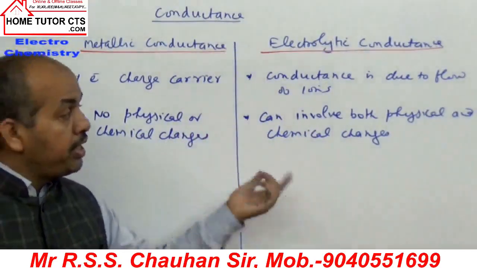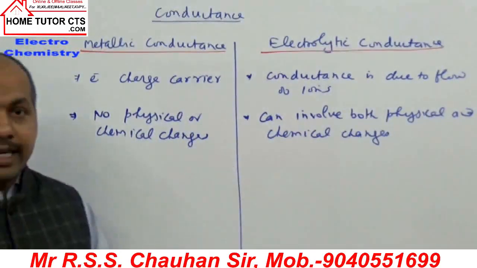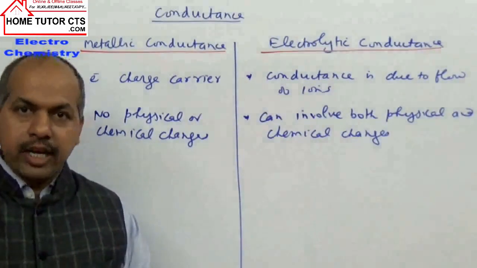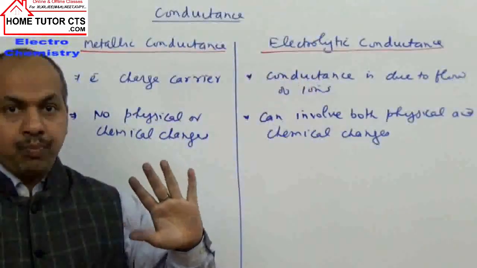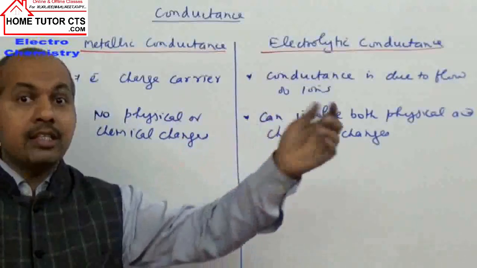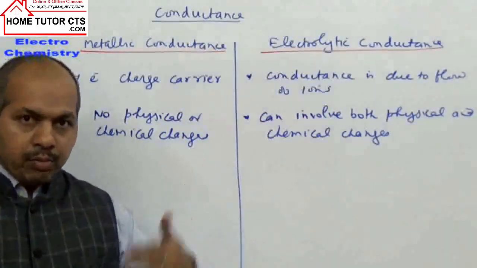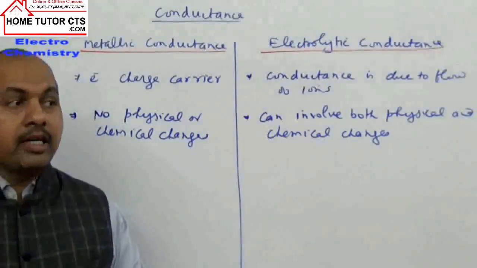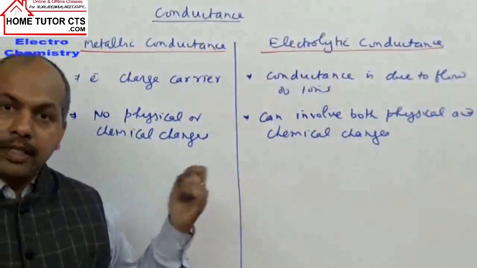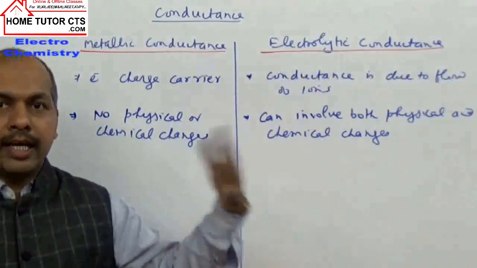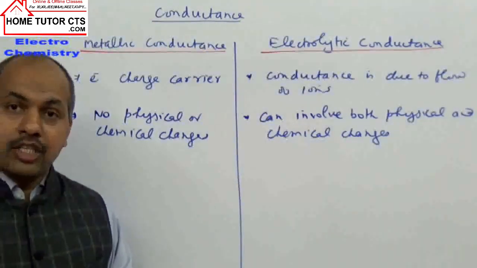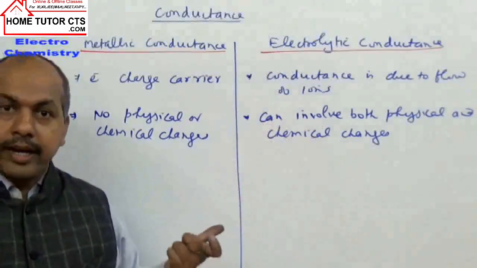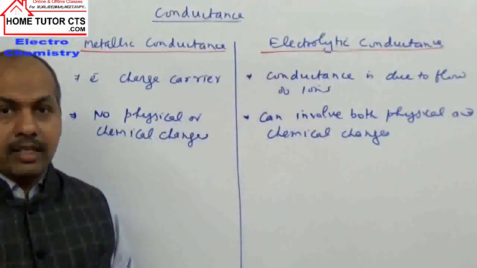And regarding physical changes, suppose we take molten NaCl. Cl negative ions go to the anode, an oxidation reaction takes place, liberating Cl2 gas. From the solution we get Cl2 gas, a phase transformation. Sodium ions from the solution take up electrons, reduction of sodium ion gives sodium metal at the cathode. Again that is a physical change. From solutions we are getting gas or solids. We call this a physical change, whereas in chemical changes, redox reactions are happening in electrolytic conductance.